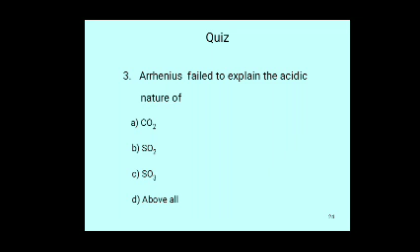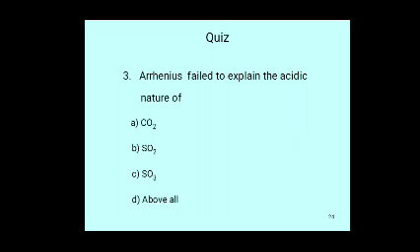According to Arrhenius, an acid is a substance that dissociates in aqueous solution to produce H+ ions. But carbon dioxide and sulfur dioxide do not have H+ ions. These components are generally acidic in nature, but according to Arrhenius they do not act as acids.